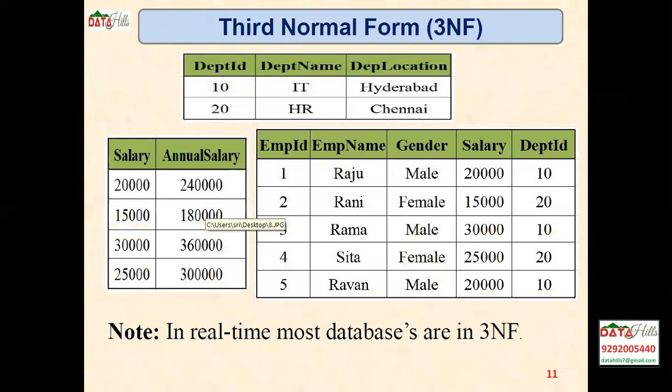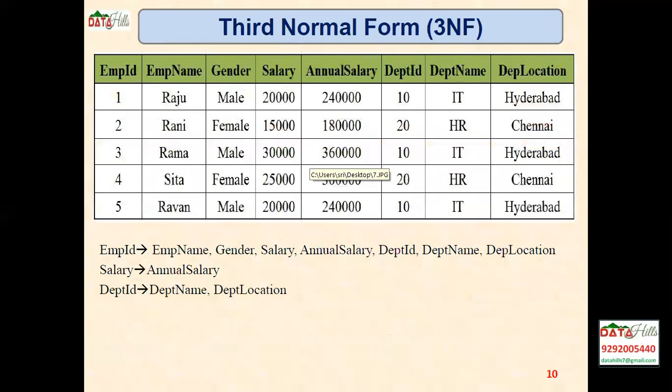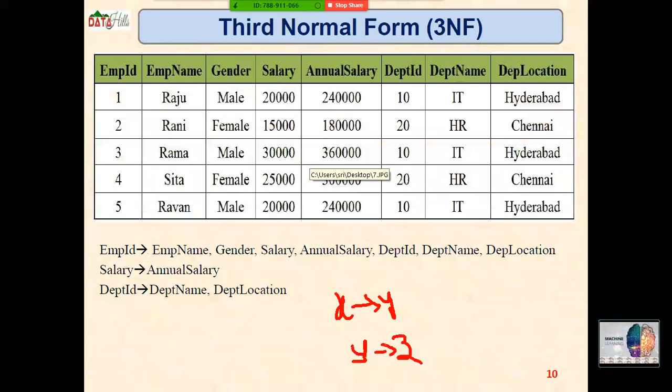Now let us observe. We split the data and then we find the partial dependencies here. Transitive dependencies, what do they mean? If x is depending on y, and y is depending on z, this type of dependency is called a transitive dependency. To avoid those transitive dependencies, it is better to take it like this: x is depending on z directly.